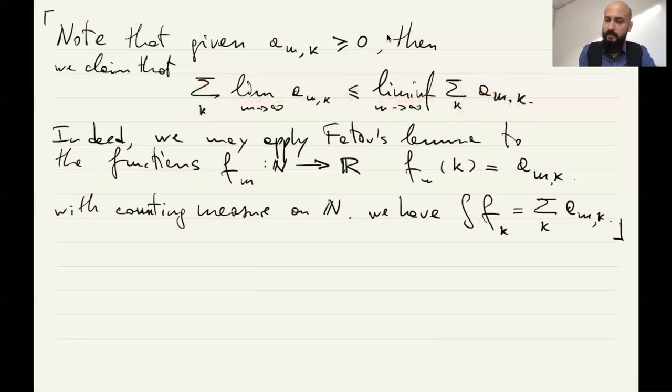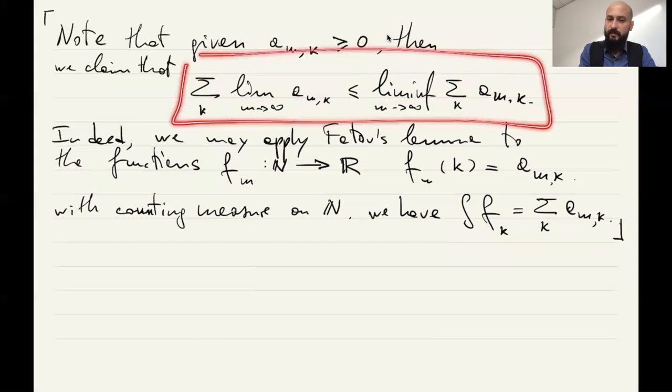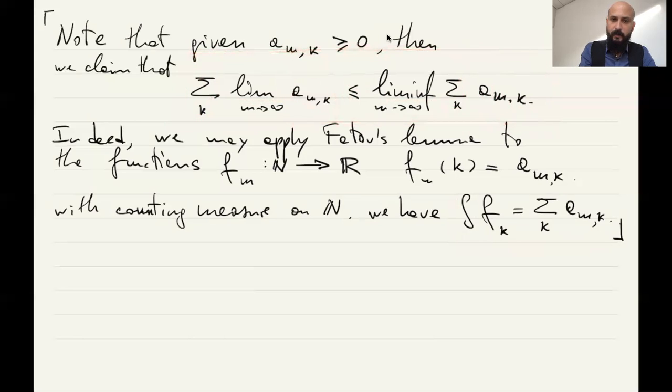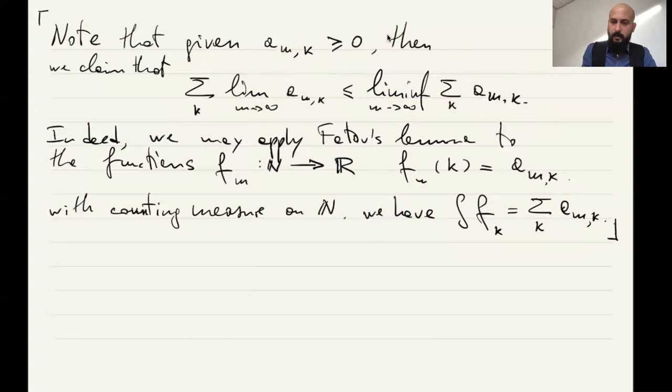In this case, the integrals are just real sums over k. So this is true because of Fatou's lemma. Okay, so now we are going to apply Fatou to a sequence of numbers.